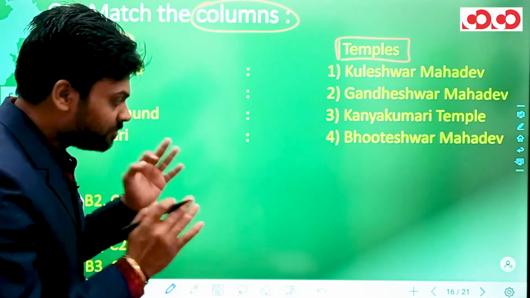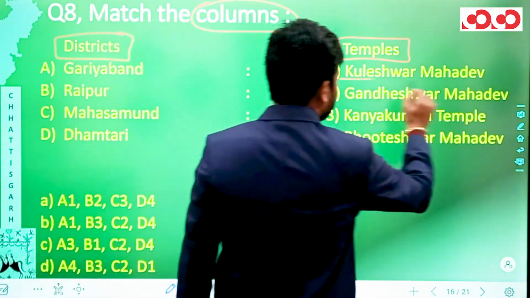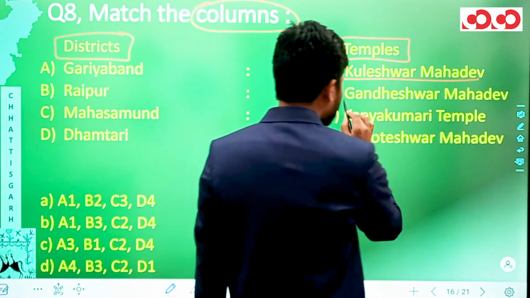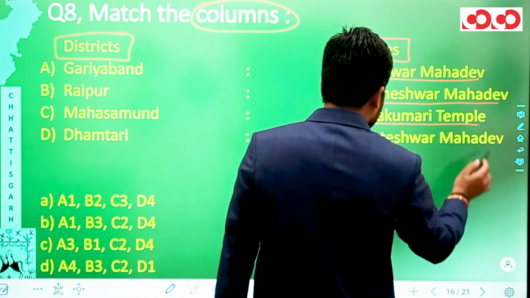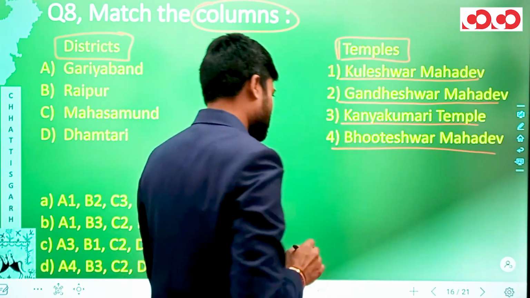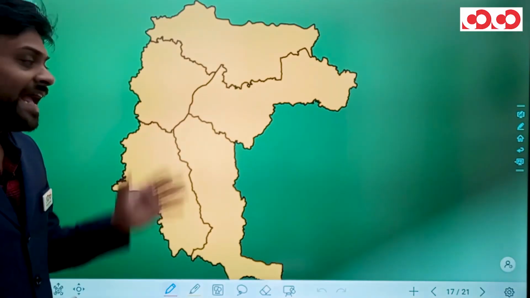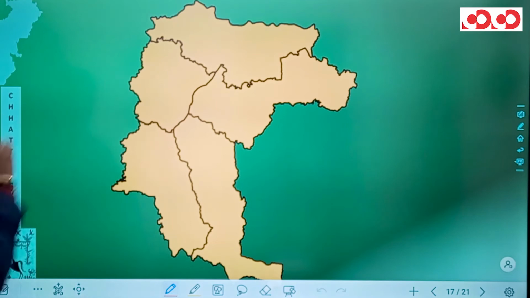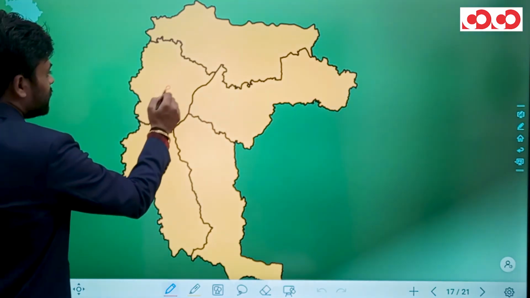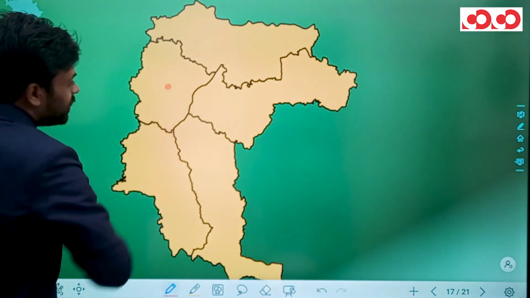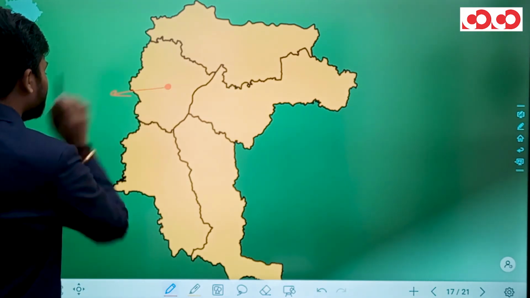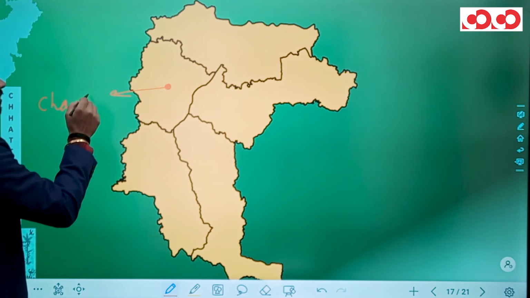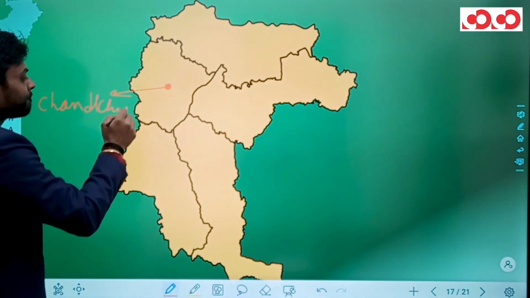Now looking at the temples, we have Kuleshwar Mahadev temple, then Gandheshwar Mahadev temple. We also have Kanyakumari temple and Bhuteshwar Mahadev temple. If we try to plot these temples on the map of this Raipur division, in the Raipur district of this Raipur division, we have a location which is Chandkhuri.